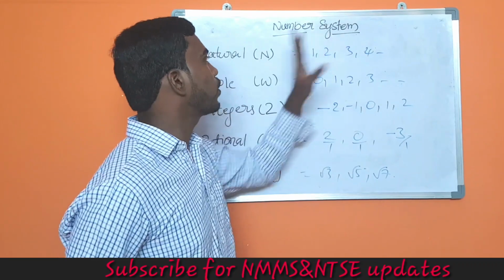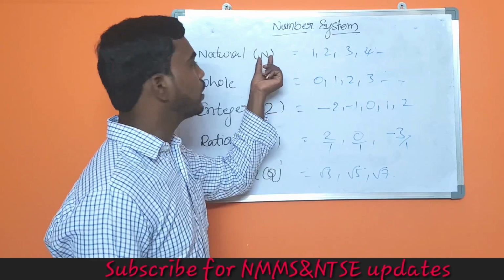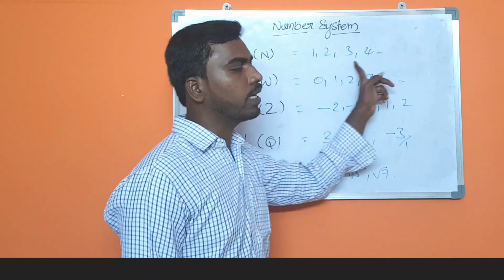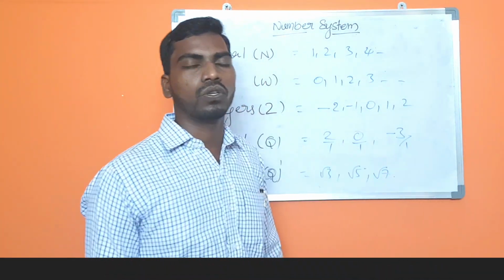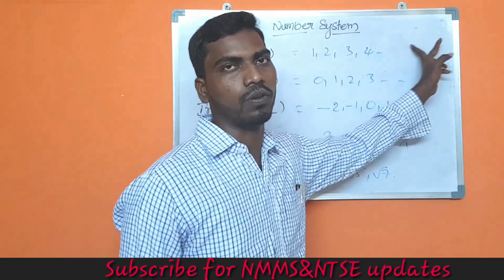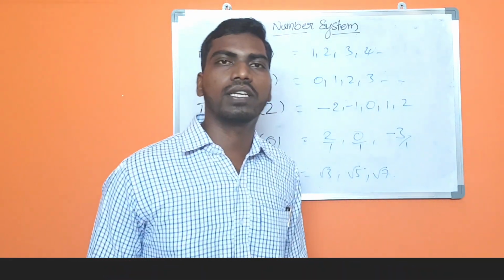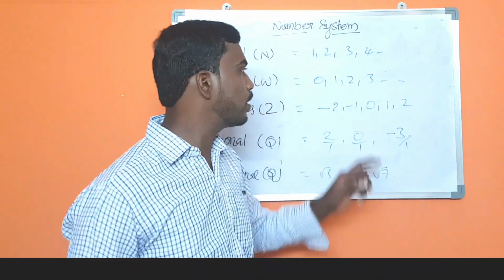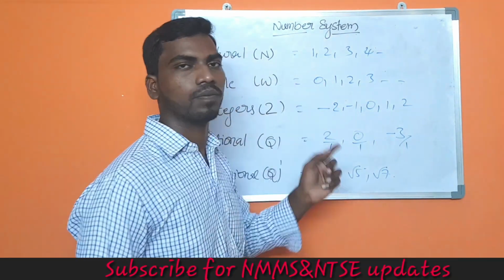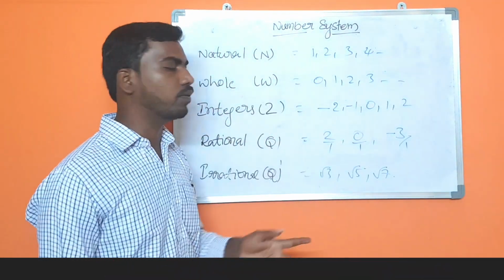Let's get into the topic, natural numbers. Natural numbers are denoted by the letter N and the first number of natural numbers is 1, and it is a collection of different numbers. So natural numbers is a series which starts from 1 and goes on like this. Then go to whole numbers. It is also a collection of numbers which starts with 0. The only difference between natural numbers and whole numbers is 0. So whole numbers start from 0 and are denoted by the letter W.